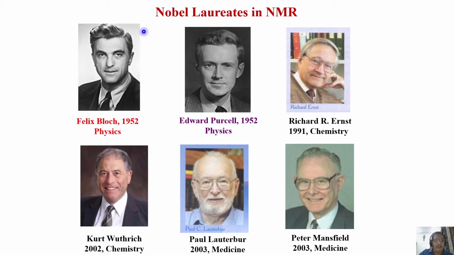This is Felix Bloch and Edward Purcell, who were awarded the Nobel Prize for physics for the discovery of NMR. Richard Ernst, Nobel laureate in chemistry in 1991. Kurt Wüthrich, Nobel laureate in 2002 in chemistry. Paul Lauterbur and Peter Mansfield, who were given the Nobel Prize in medicine in the year 2003 for their work concerning MRI.